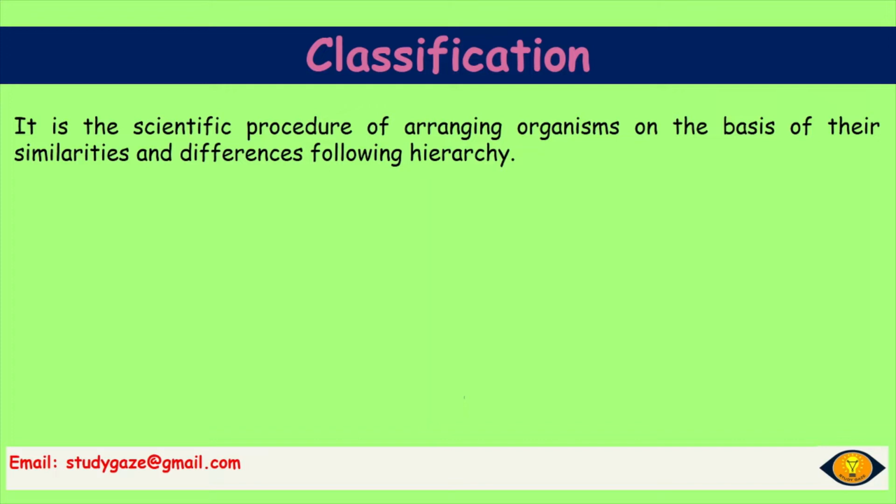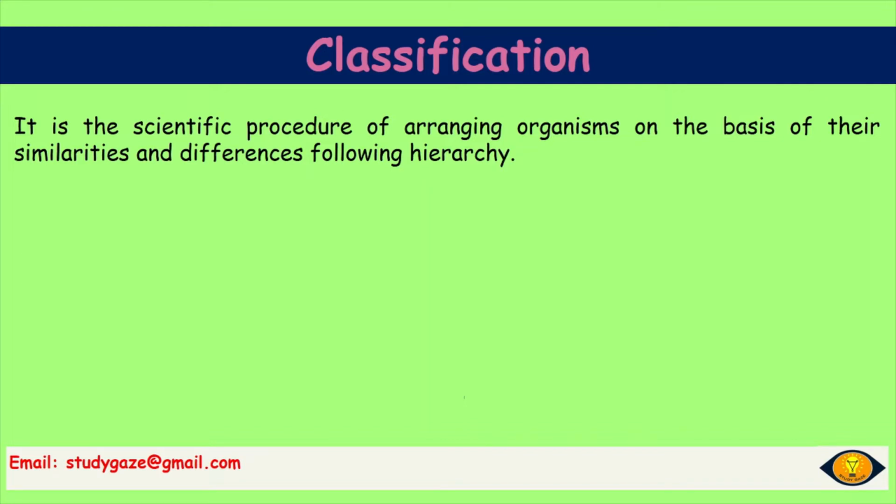How we can compare? By seeing the similarities and the differences of the known and the unknown organism and following hierarchy. The hierarchy word has been clearly defined in our previous video, that is the living beings. So go check it out.